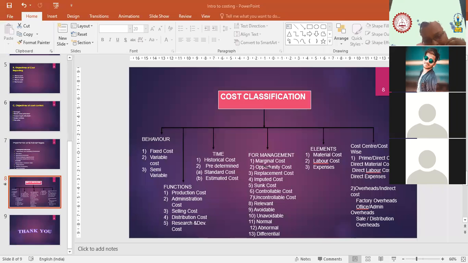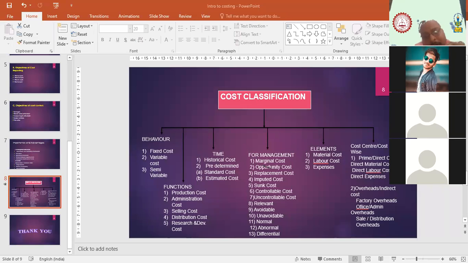First one is fixed cost. Second one is variable cost, and third one is semi-variable cost. Now let's start with fixed cost. What is fixed cost? Fixed cost is those costs, those expenses which are going to remain fixed irrespective of whether your production increases or decreases.